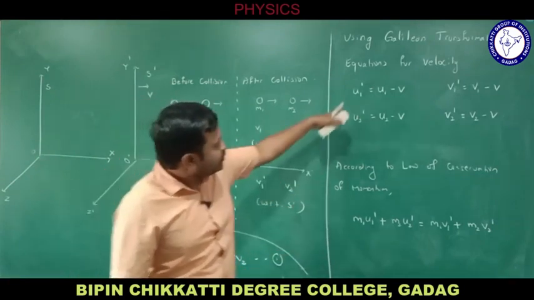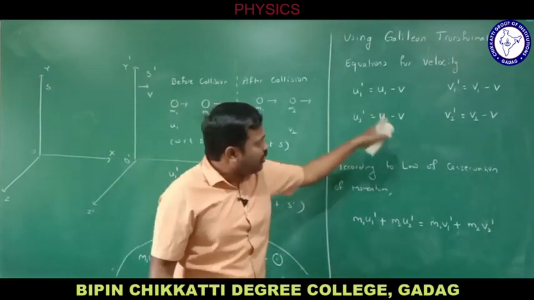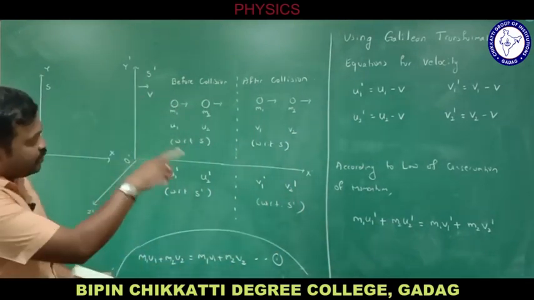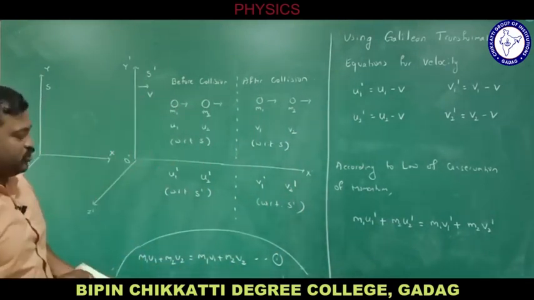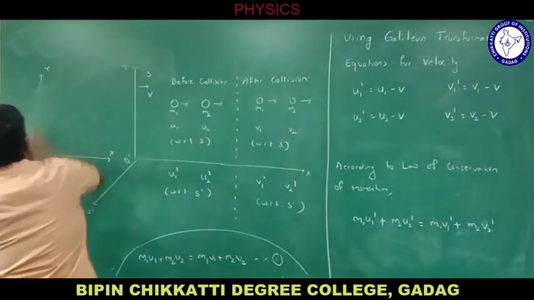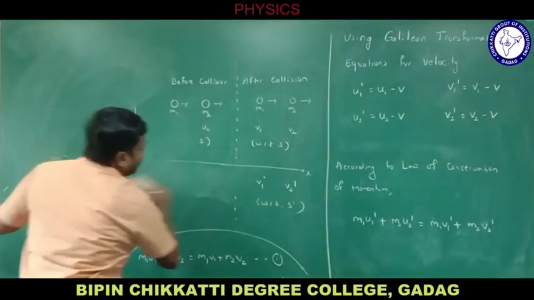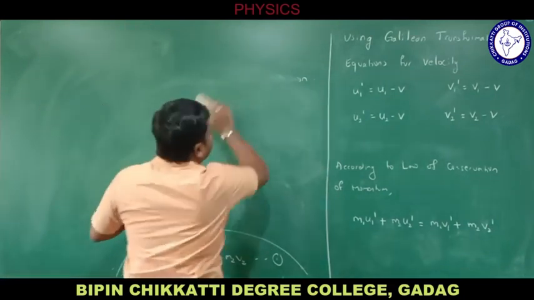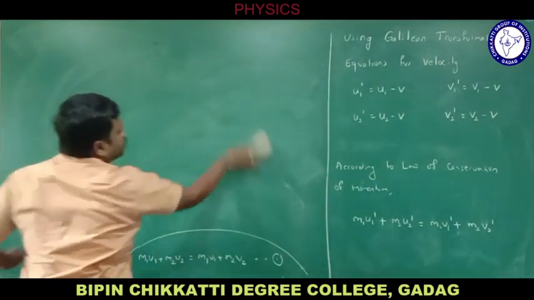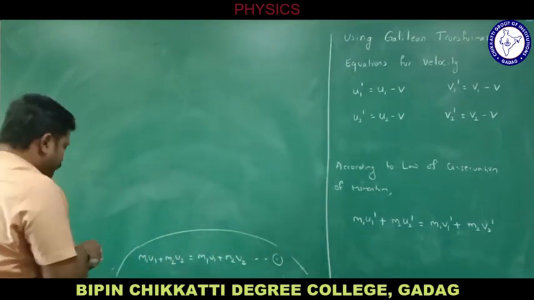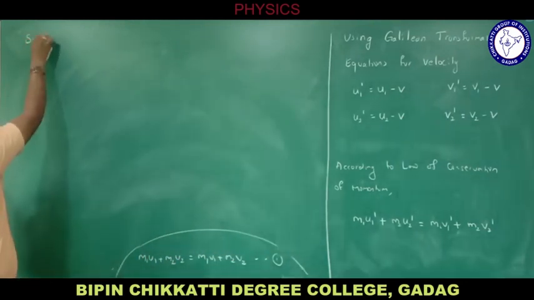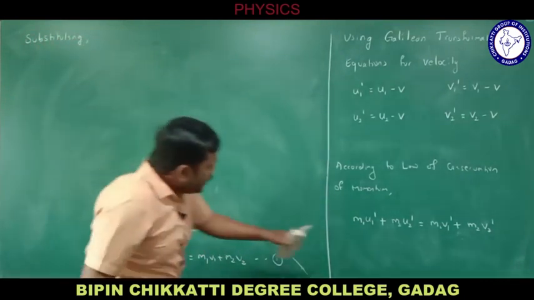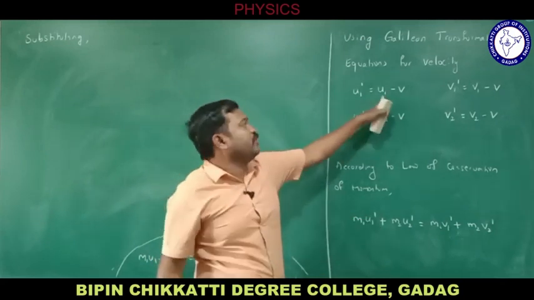Now I will substitute all these equations into those equations. What do I get? In place of u1 dash, I will substitute u1 minus v.